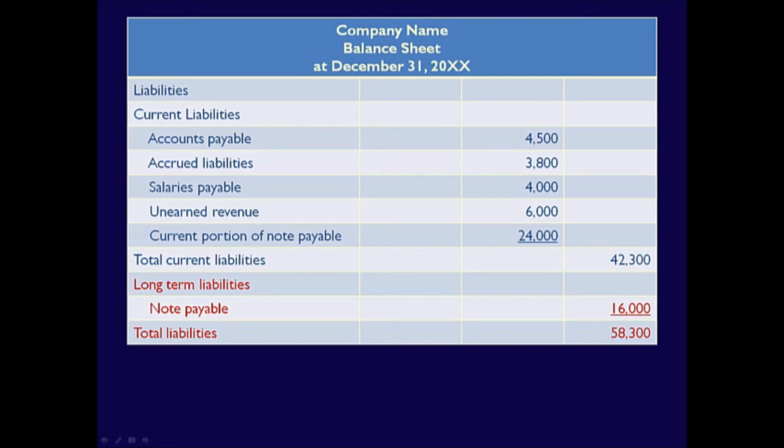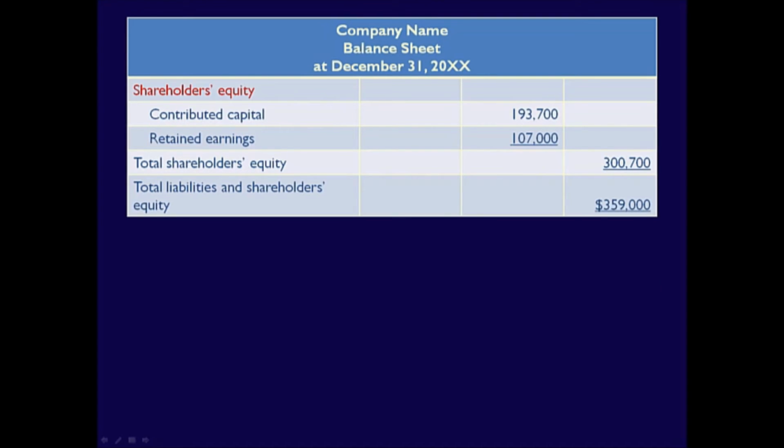Next is the shareholders' equity section with the heading Shareholders' Equity. Details of the split between contributed capital and retained earnings is provided. Note that the contributed capital is always listed first, followed by retained earnings. A subtotal of the shareholders' equity section is provided before a final total of all liabilities plus shareholders' equity. That completes the balance sheet.